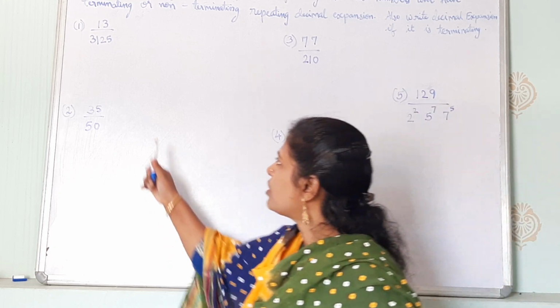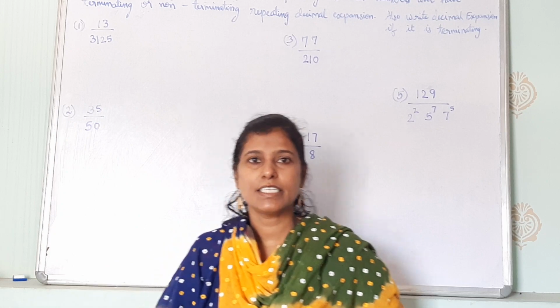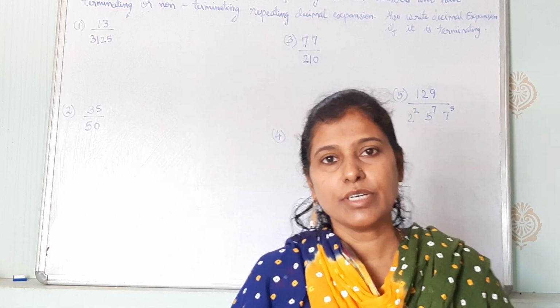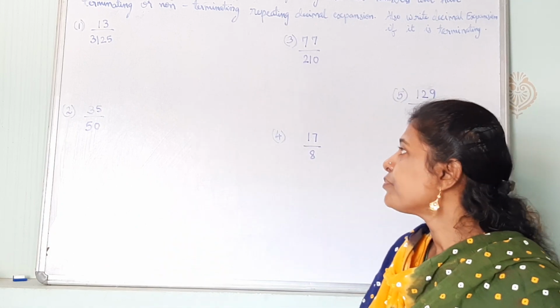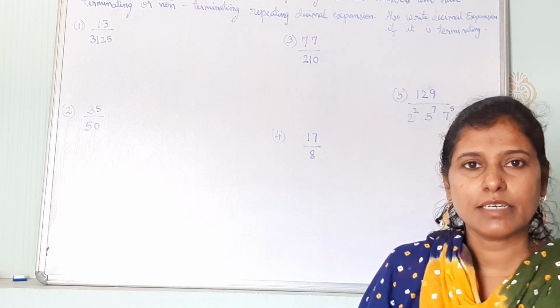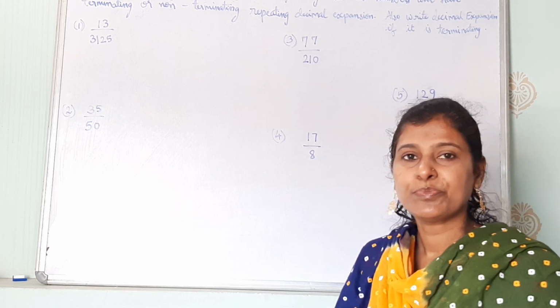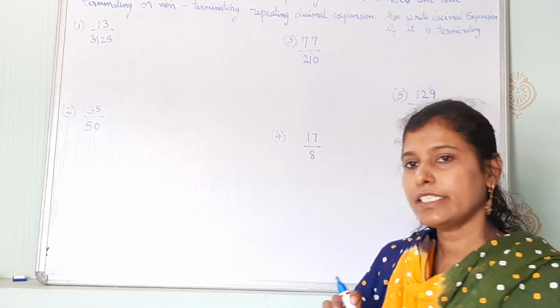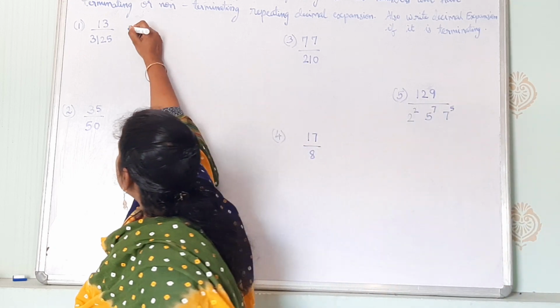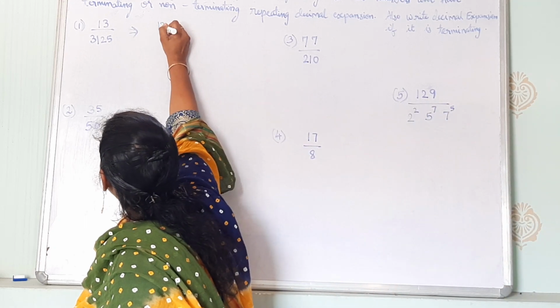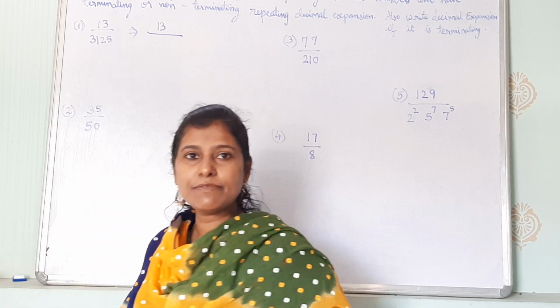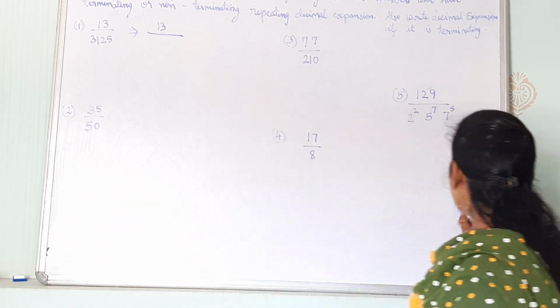Now denominator only we have to factorize. You know prime factorization we are only doing to find out HCF and LCM. Okay, here if you are showing well and good, otherwise it is not compulsory to show. If you know the factors you can write it directly. Okay, just as I am writing directly 13 upon 3125 is 5 times. Okay, if you want, I will show you the breakup.